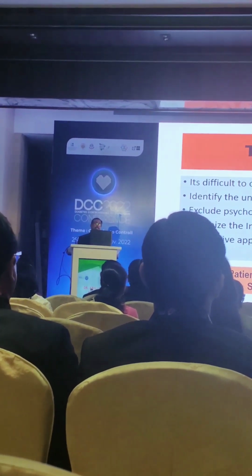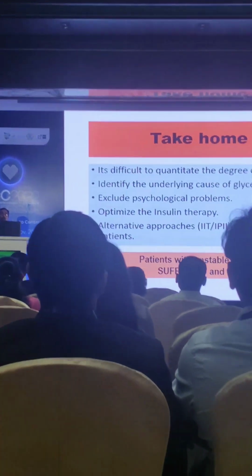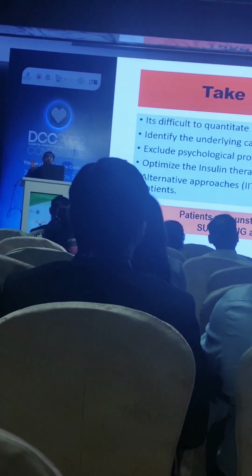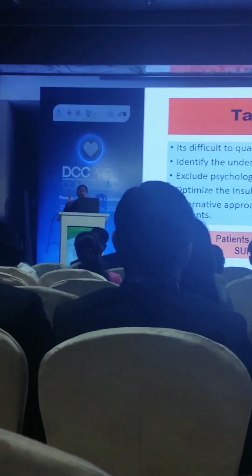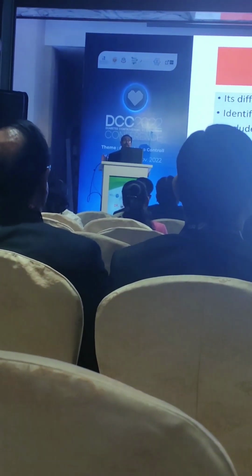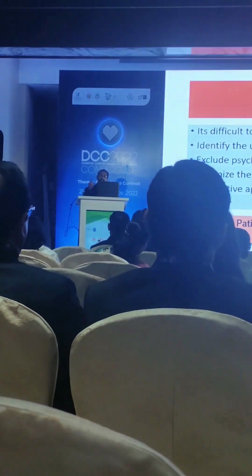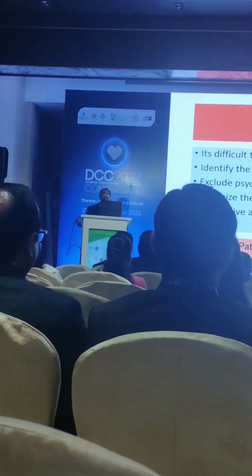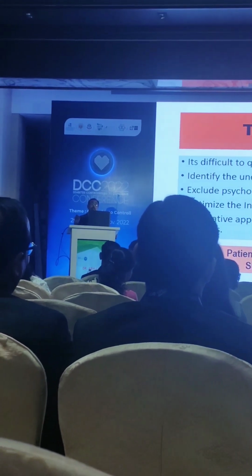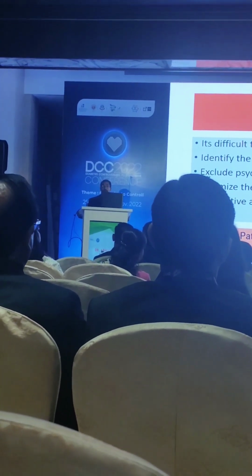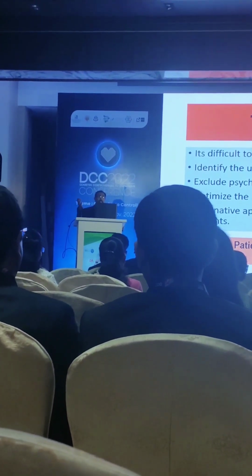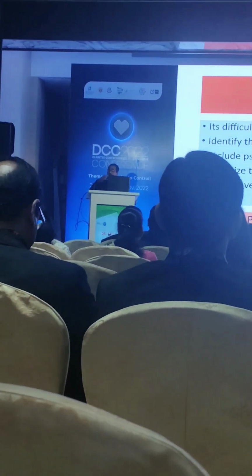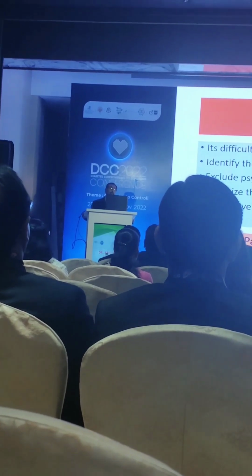Now this is a take-home message. It's a bit difficult to quantitate the degree of glycemic variability, and that is why I said it's a bit difficult to define brittle diabetes, because glycemic instability we cannot quantitate. Secondly, identifying an underlying cause of glycemic instability is very important. Whether it's psychological or another cause like disease or any medication, we will have to identify it and accordingly treat the brittle diabetes.